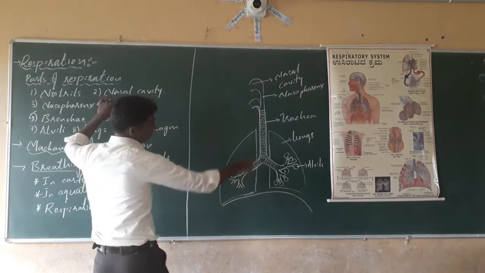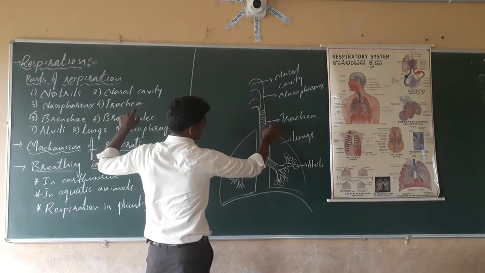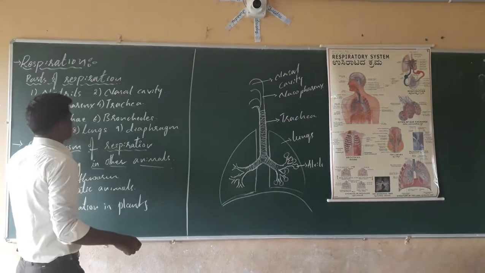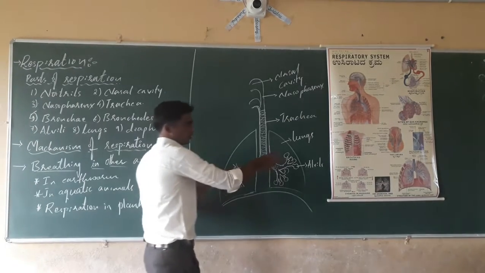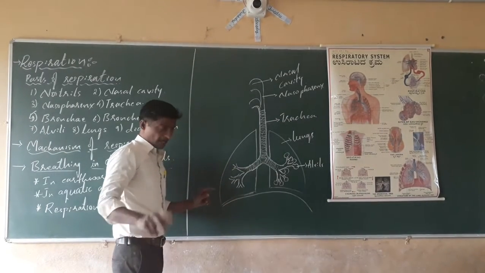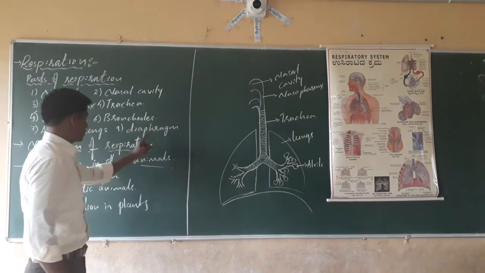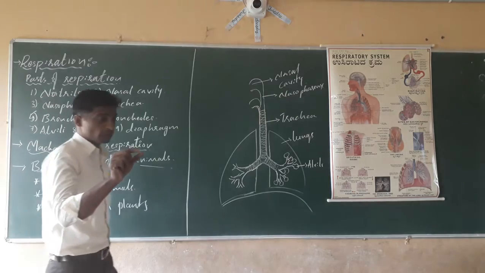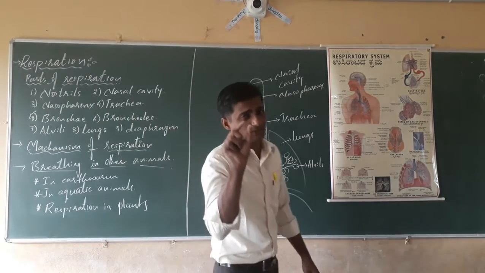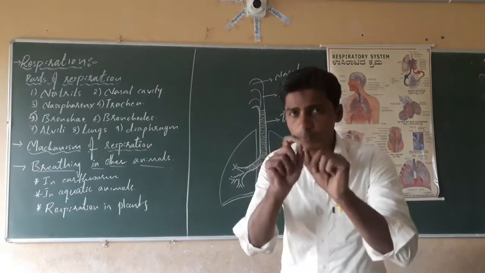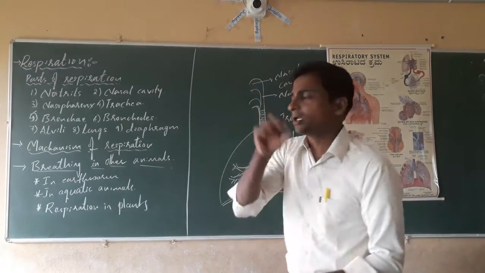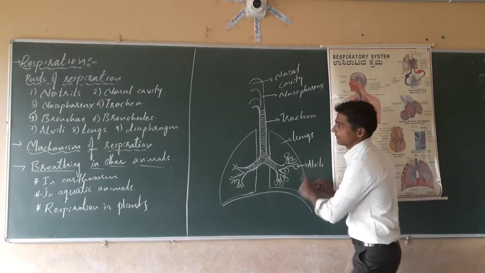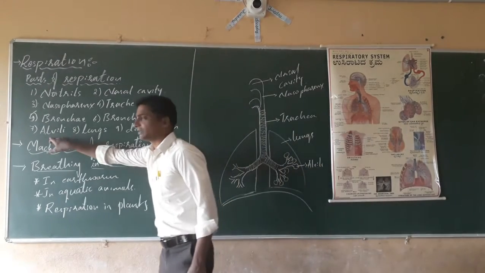The bronchi are further divided into sub-branches called the bronchioles. Then they open into very minute sac-like or bag-like structures. They are called the alveoli.